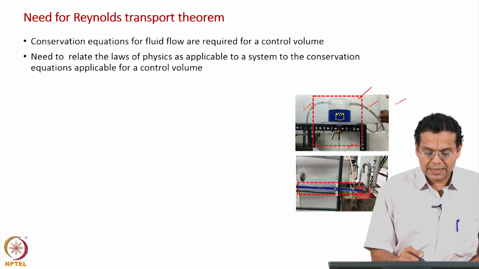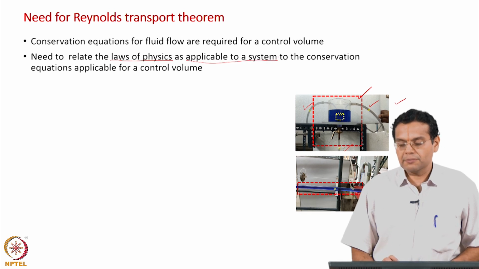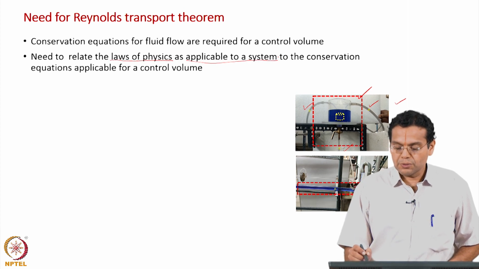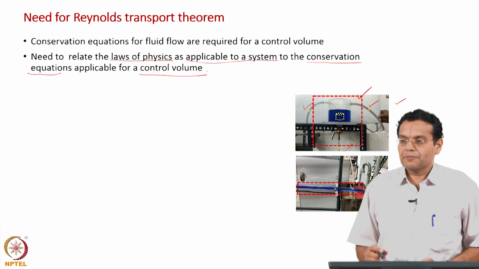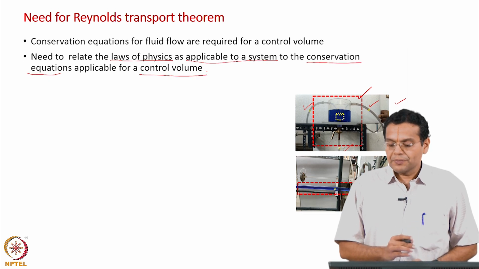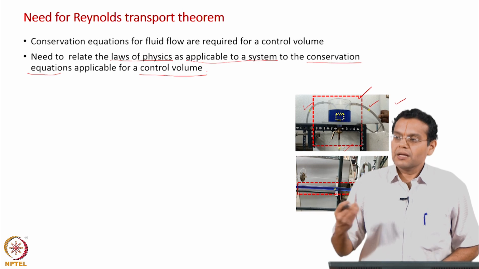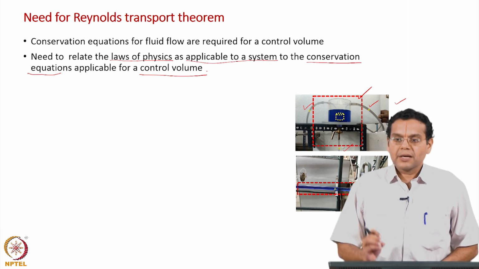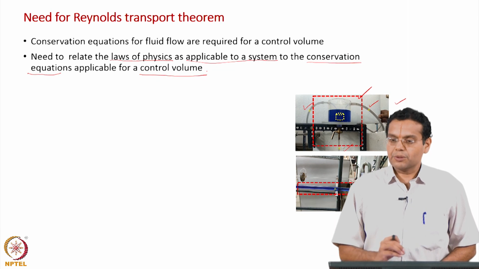Let us emphasize that the laws of physics as stated apply to a system, while the conservation equations are applicable to a control volume. Whenever I say conservation equation, they are all for a control volume. So, I need to go from a system viewpoint to a control volume viewpoint. I should go from the laws of physics to the conservation equations, okay.